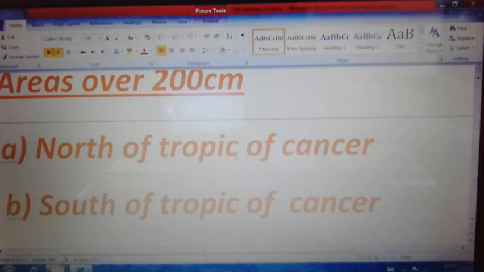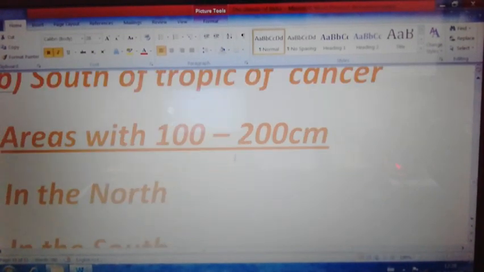So, regarding the rainfall regions of India, the first division is areas with over 200 centimeters of rainfall, north of the Tropic of Cancer and south of the Tropic of Cancer. Again, secondly, areas with 100 to 200 centimeter rainfall, that is also in the north and south.